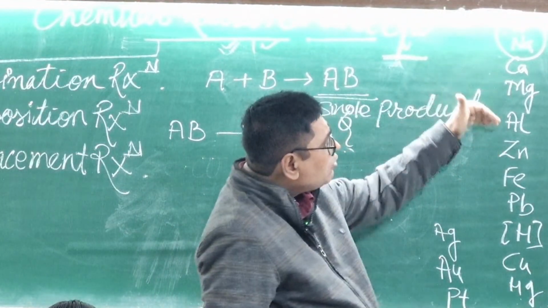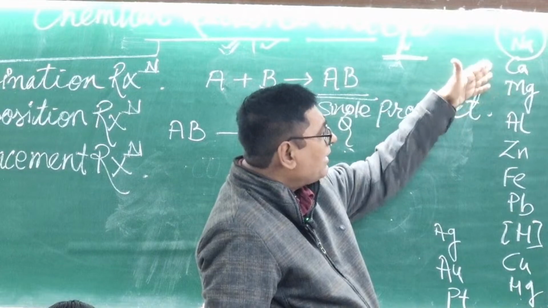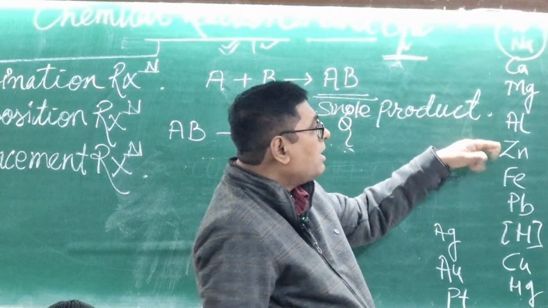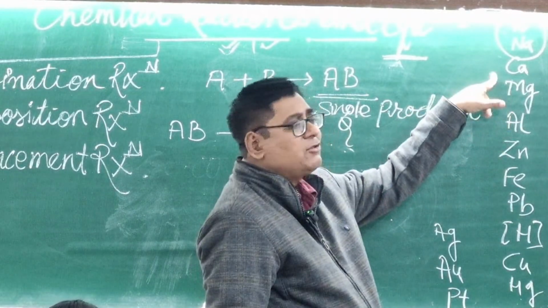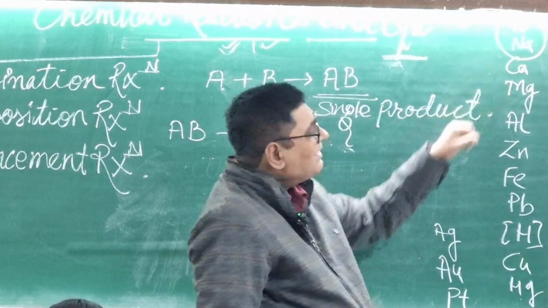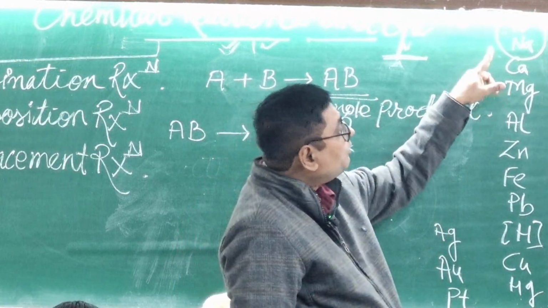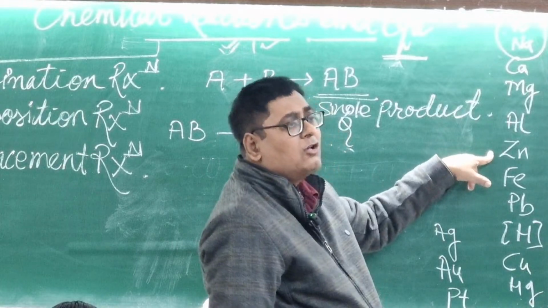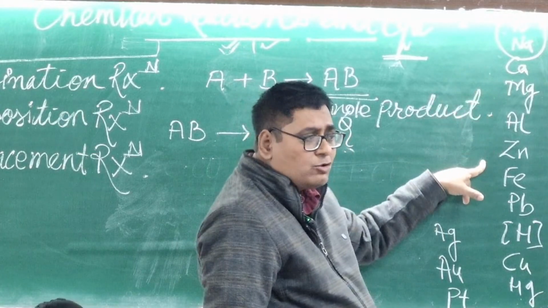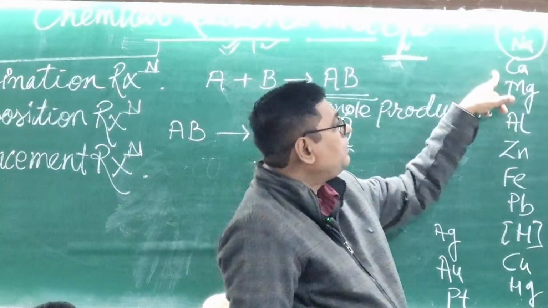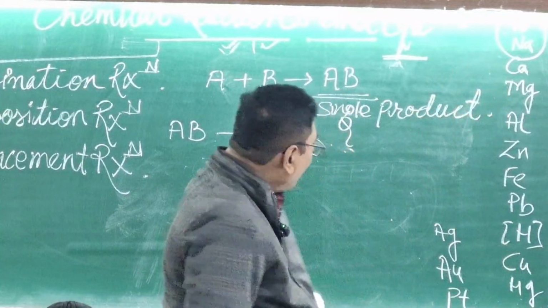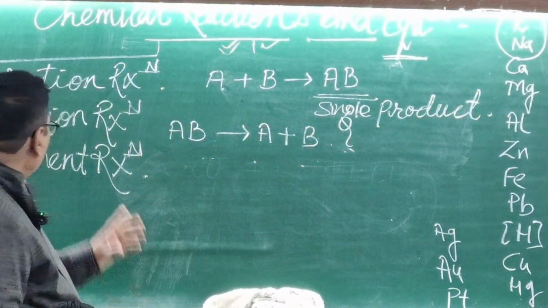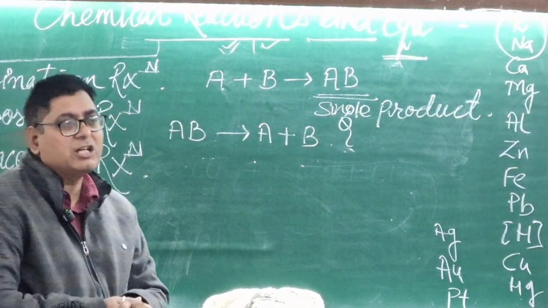Calcium can displace aluminium. Calcium can displace magnesium. Calcium can displace Zn. But Zn cannot displace calcium. The reason is that calcium is much more reactive than Zn. So calcium can displace Zn, but Zn cannot displace calcium. From here you can make the displacement reaction.